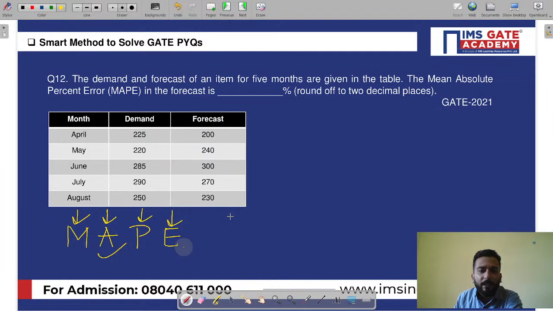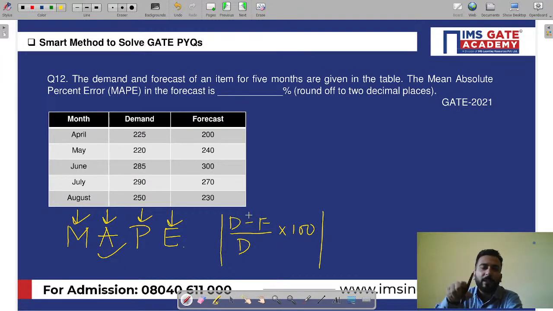What is error? D minus F. What is percentage error? Percentage error is with respect to the initial value, multiplied by 100. What is absolute? You just take the mod sign and you get the absolute value. What is mean? Summation divided by the number of time intervals, so summation divided by n. Job done.